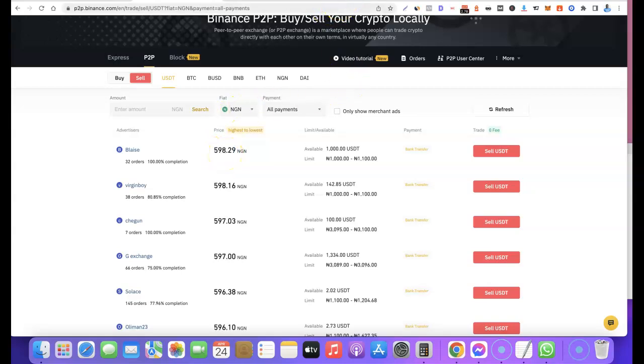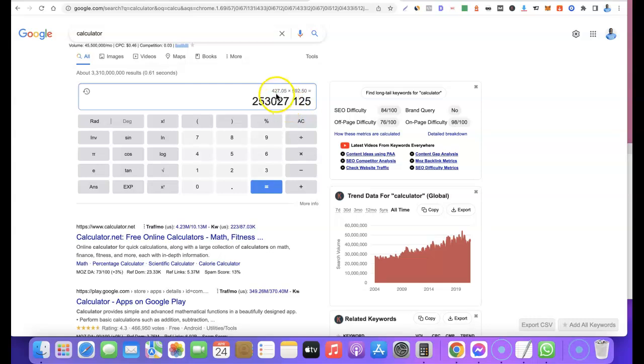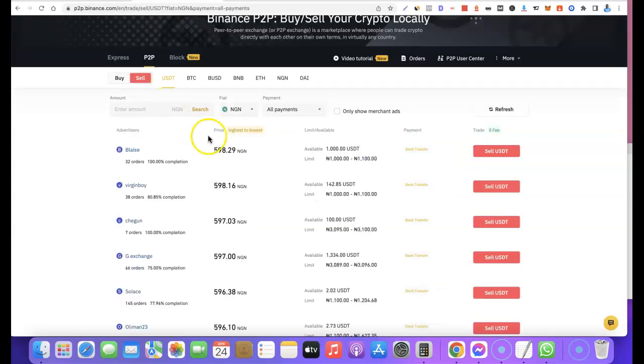So let's go back to our calculator. We bought 427 USDT at 253,000. Let's see how much we're going to be making when we sell it at the rate of 598.29.